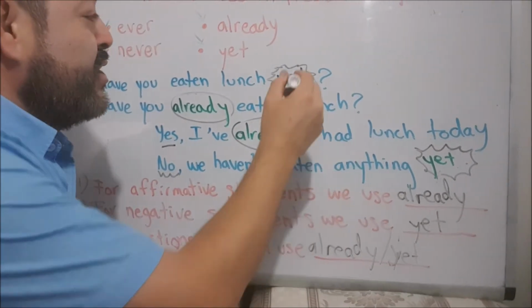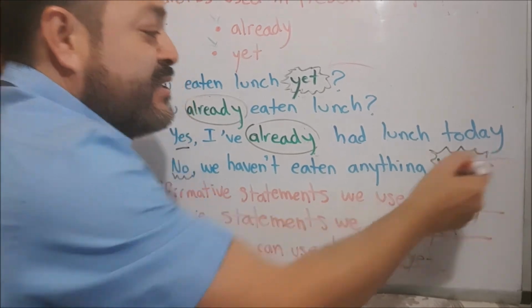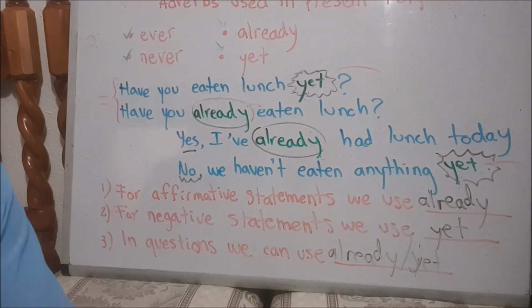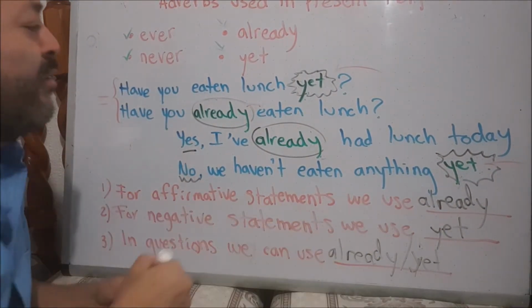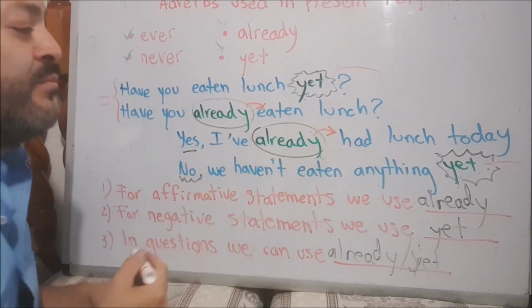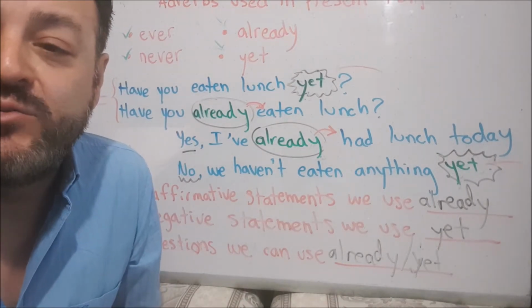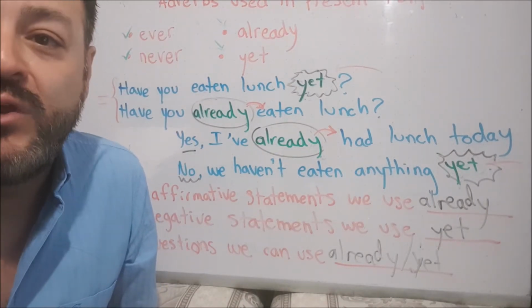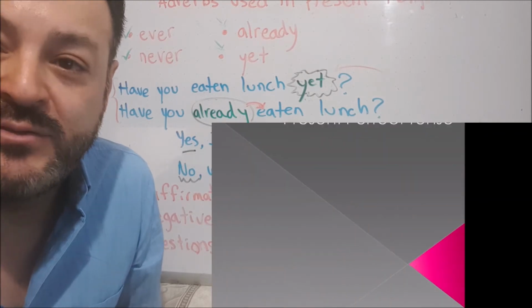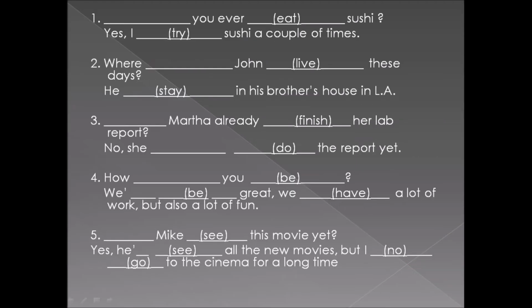Well, we use yet at the end of the statement. And we use already before the main verb. It doesn't matter if it's affirmative, negative, or interrogative. This is the position where you have to use these adverbs. Let's work with a couple of exercises before we work with the book, all right? Please take your notebook and copy these sentences.